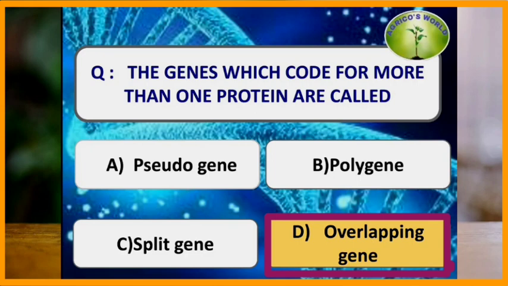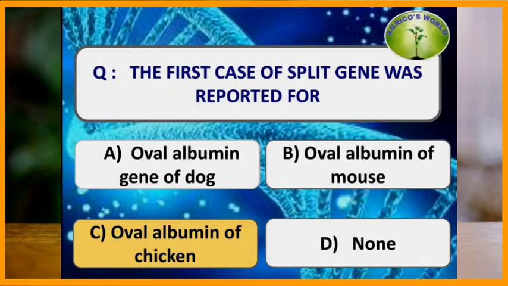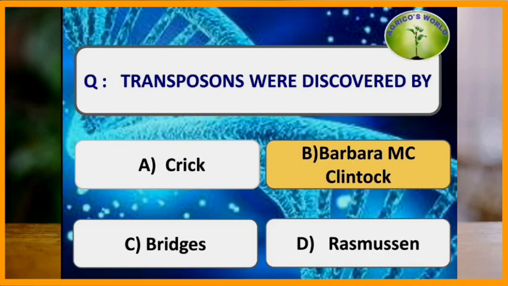overlapping genes. The first case of split genes was reported for ovalbumin of chicken. Transposons are also known as jumping genes, and these are the genes which move from one position of the chromosome to another position, and these were discovered by Barbara McClintock.